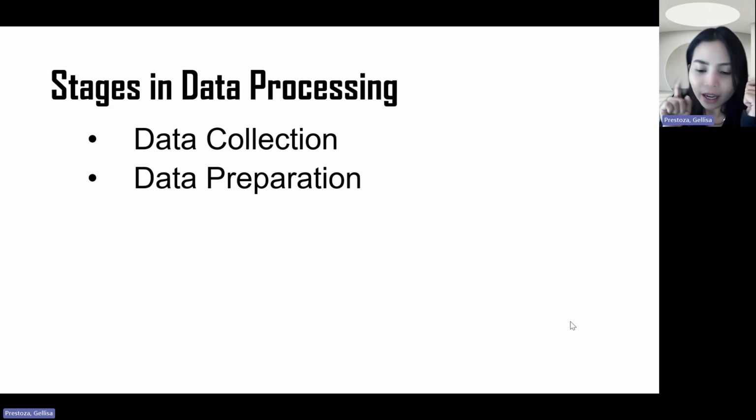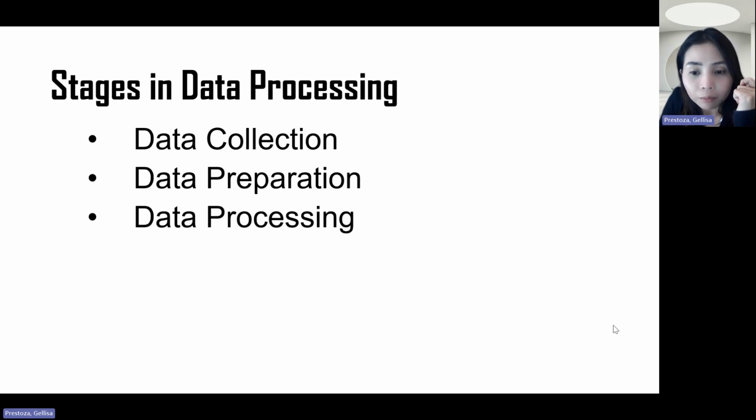A common mistake is that when you gather the data, you just keep on collecting the data pero hindi na nililinis. Kasi you have to remember to identify which of this data is usable and not usable. So identify which one is important, which one is not necessary anymore. Kasi it will just ruin your study if you didn't identify which one is not important and important. So that's part of the data preparation.